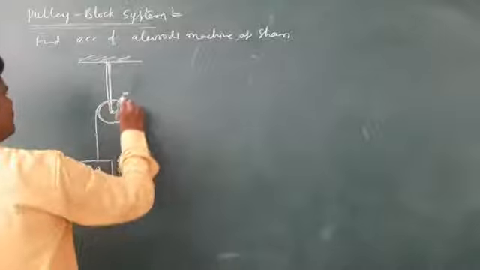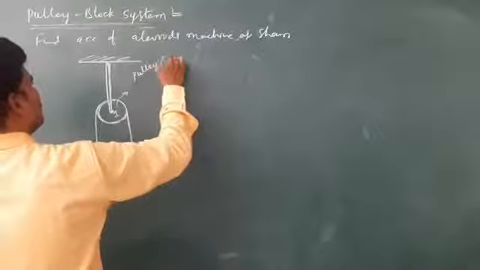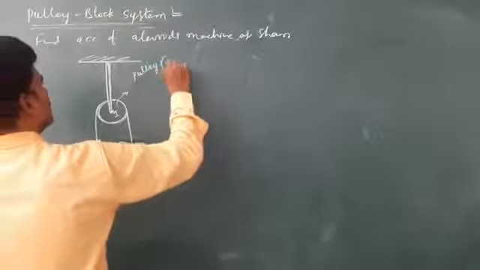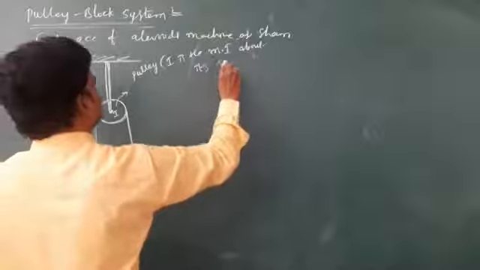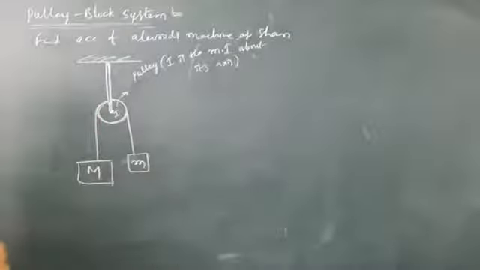So moment of inertia of this pulley, I, is the moment of inertia about its axis.